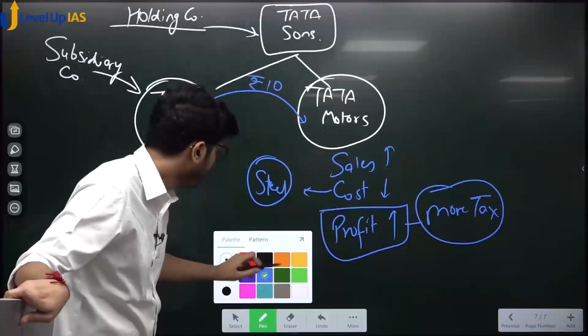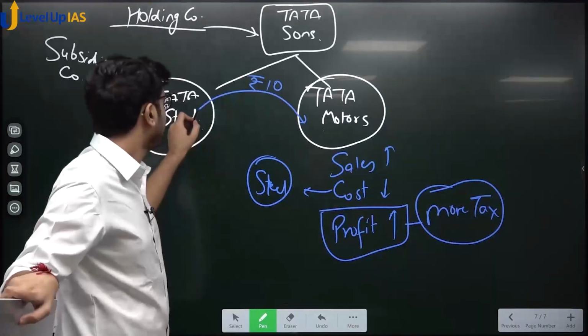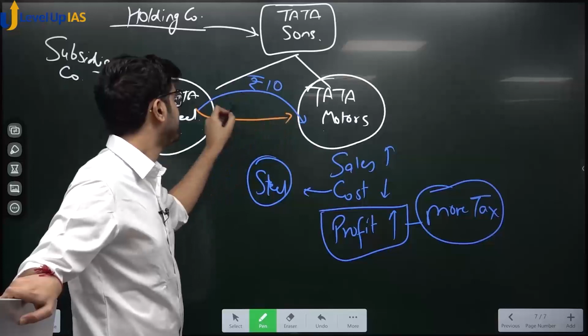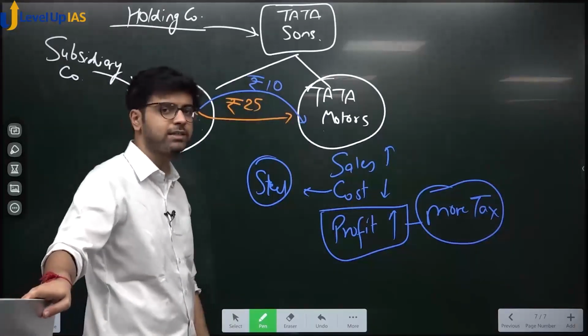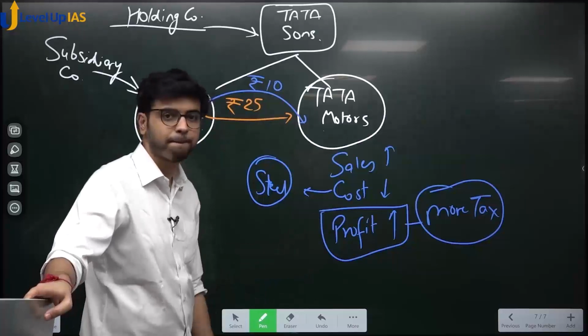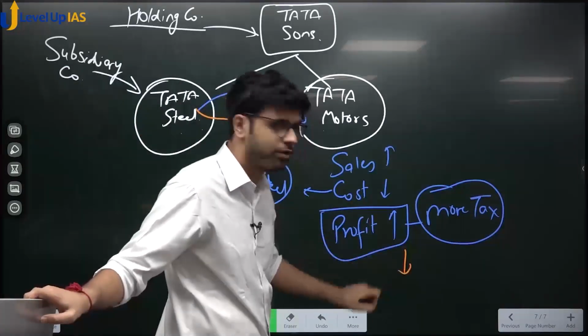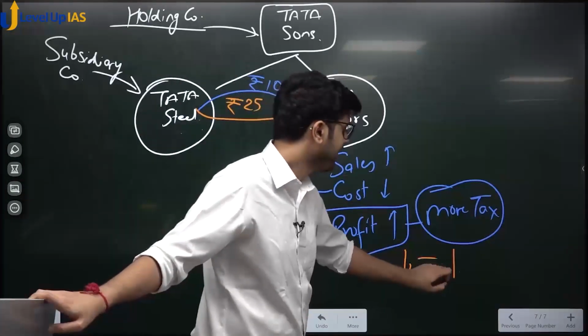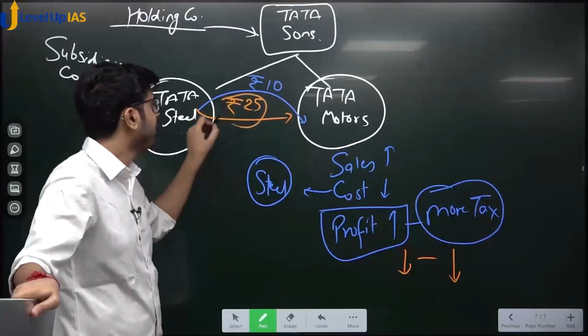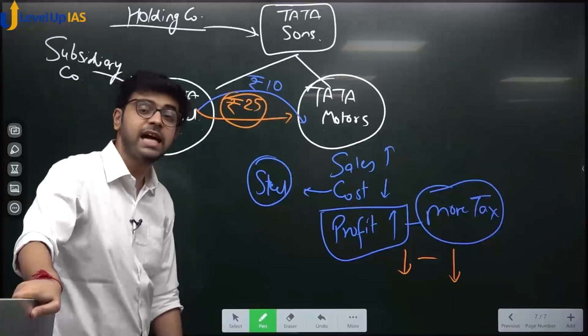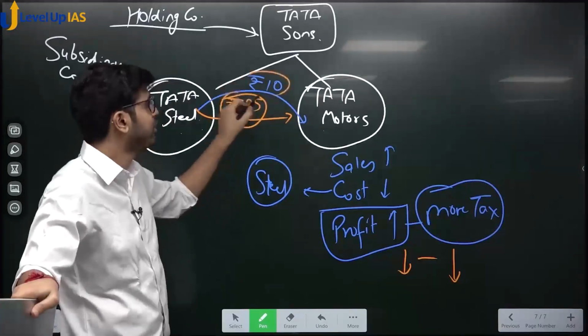Tomorrow, on the instructions of Tata Sons, Tata Steel sells steel at 25 rupees. Same steel, same per kg. What will happen to profit? Profit will come down. What will happen to tax? Tax will also come down. Is this price natural price or artificially set? It is artificially set. This is market price based on demand supply.